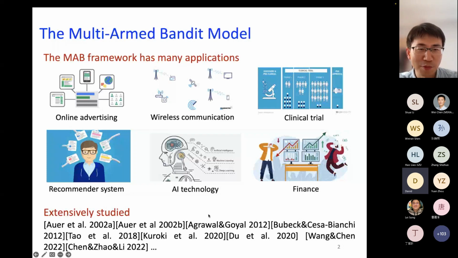And I think this work is by Professor Yuan Zhou. This is by Kuroki.